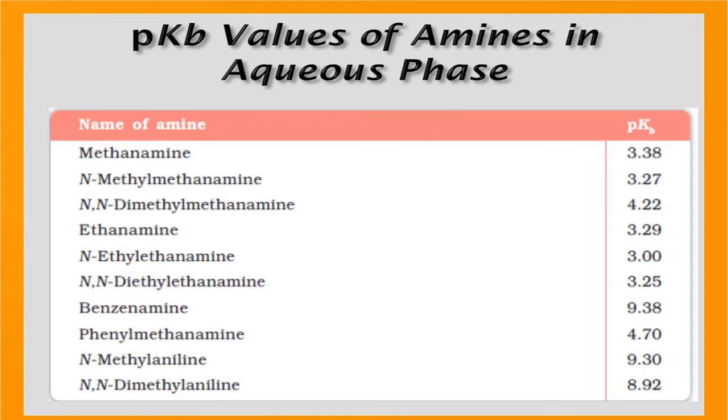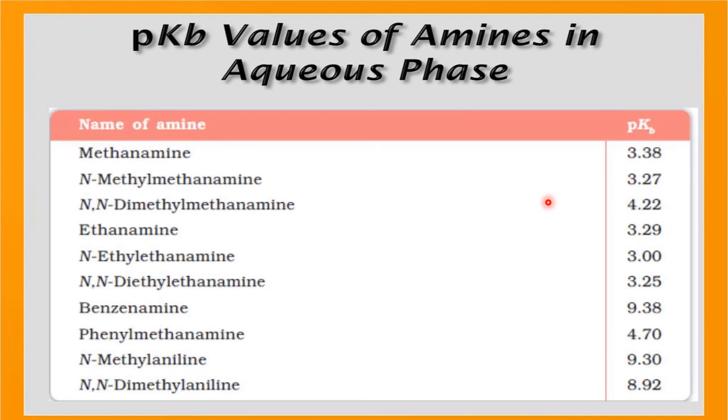Please look here. Their pKb values are normally in the range of 3 to 10. See, benzenamine 9.38, methanamine 3.38, N-methylmethanamine 3.27.